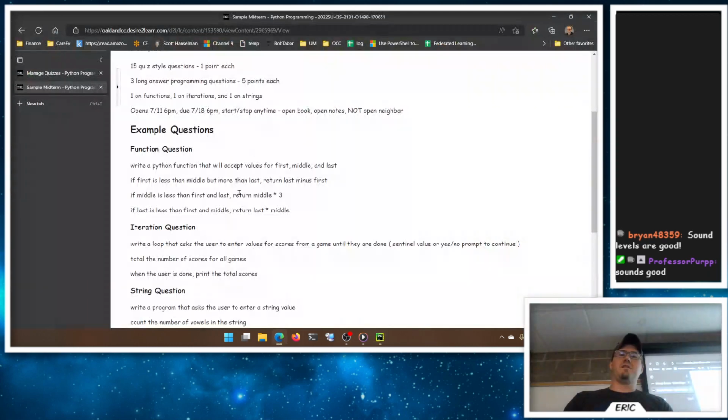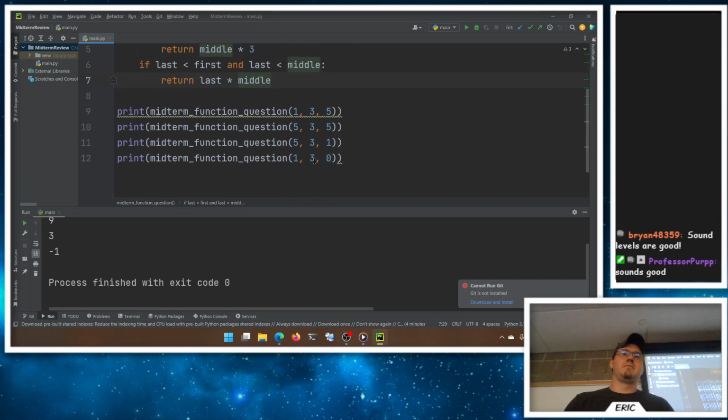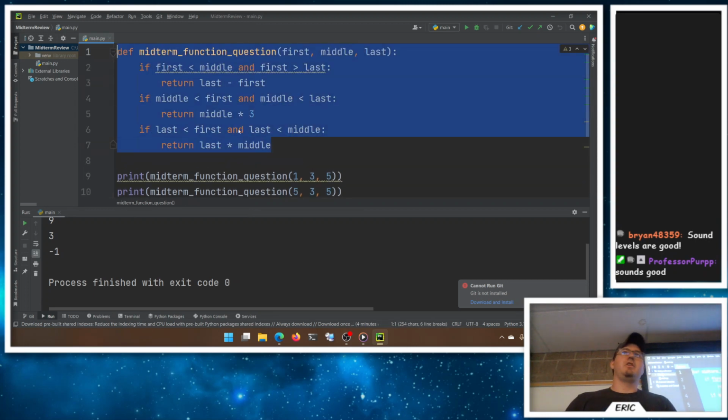No, so the function should accept values. If the function accepts values, it has nothing to do with user input. Yeah, ideally when we have functions in classes, they don't do anything about user input unless it's like a menu function that's specifically asking for it. You want all the input to happen somewhere else so that your code can be used other places. For this type of function, it was actually on the midterm. No, all I need is a function.